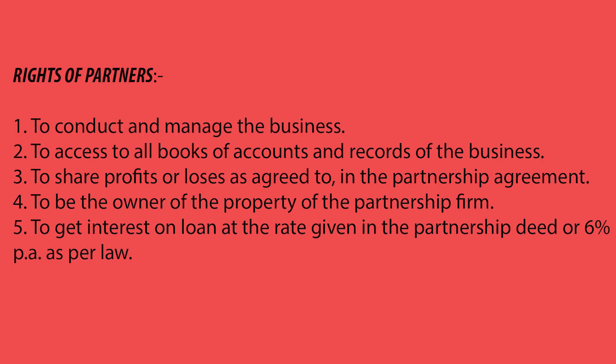Access means every partner can look into all those accounts which are maintained in the partnership. What amount is coming into the business, what amount is going out of the business. Records means books of accounts. There are different types of books of accounts. We have already learned about different books like maintenance of a journal, preparing cash books, maintaining different ledgers, etc. So every partner has the right to see what is there in the books of accounts.